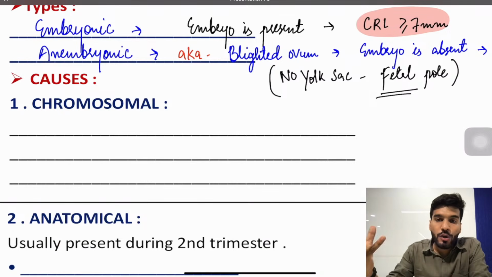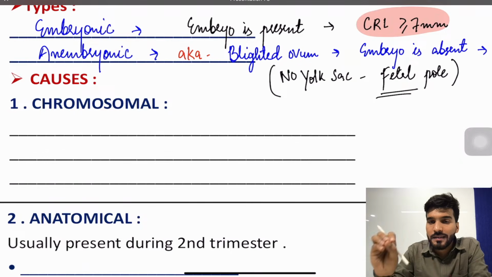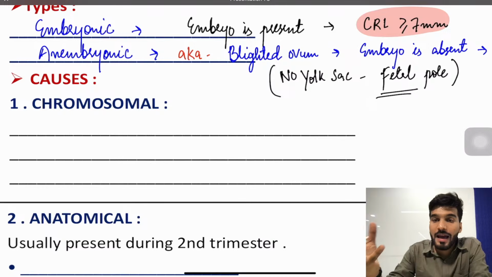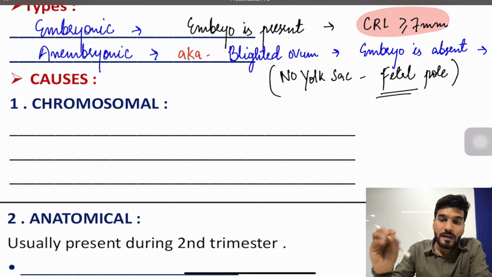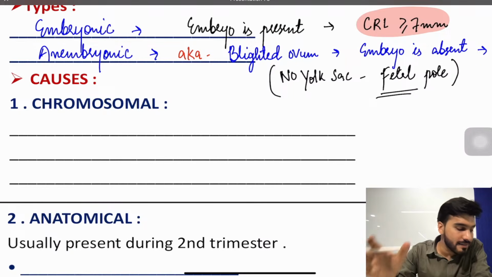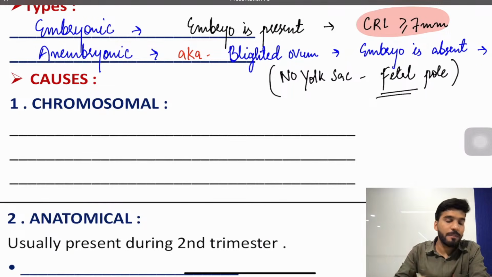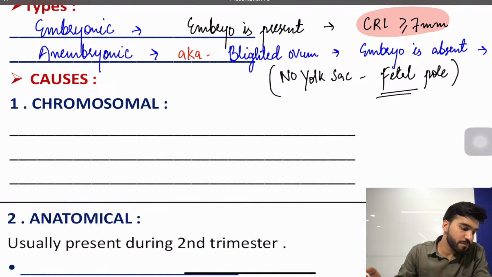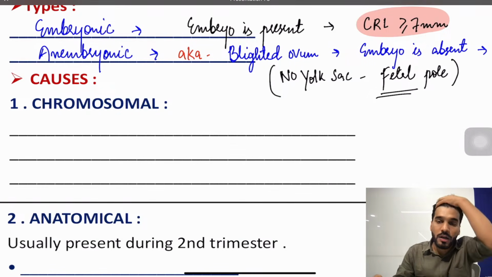And anembryonic, where the embryo is absent: there is no fetal pole, no yolk sac, the gestation sac is more than 25 mm, the embryo is absent. That is an anembryonic abortion. We also call it a blighted ovum. The next thing is early pregnancy loss, if it is less than 12 weeks, then we call it early pregnancy loss when the crown rump length is 5 mm. Clear to everyone?